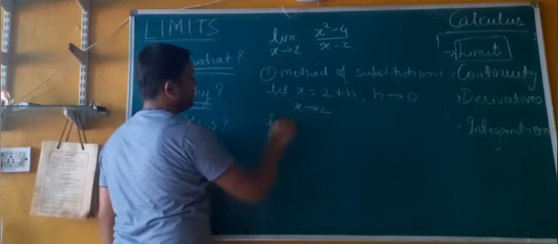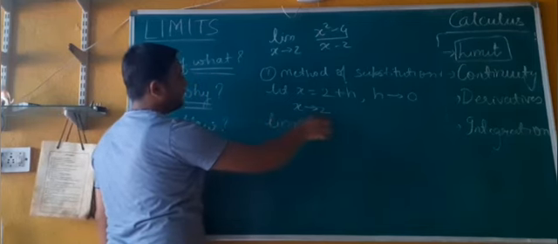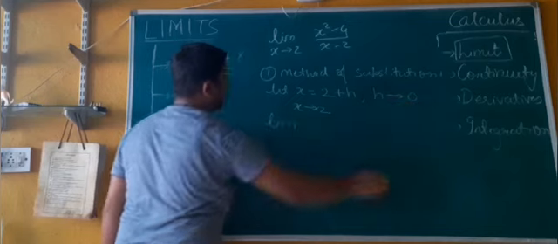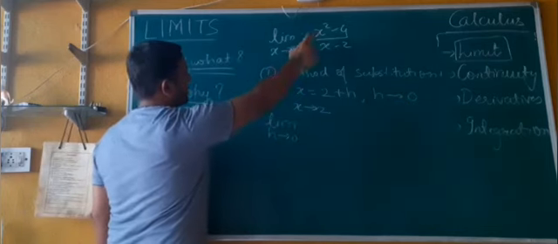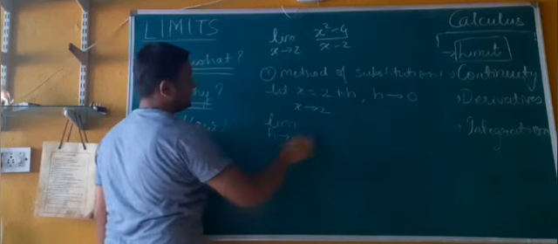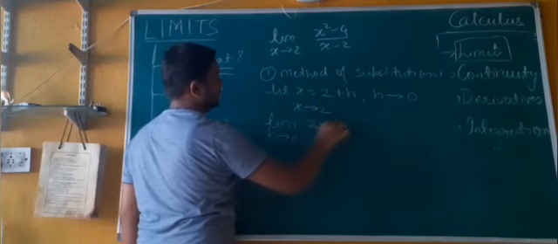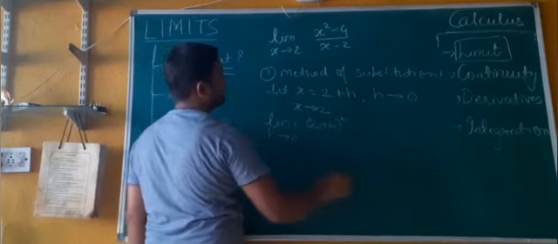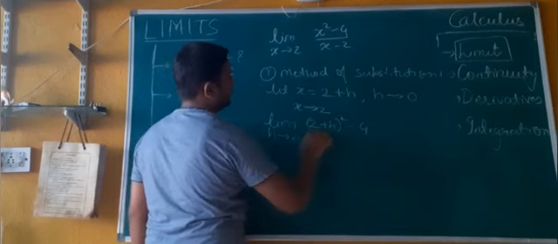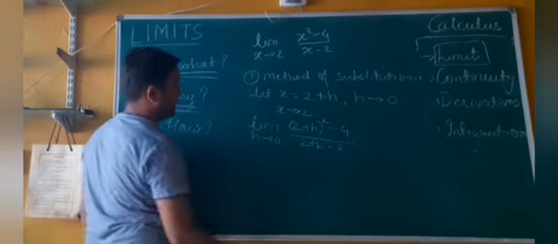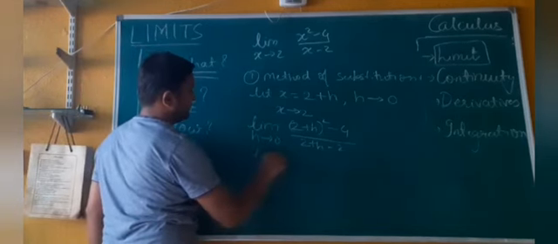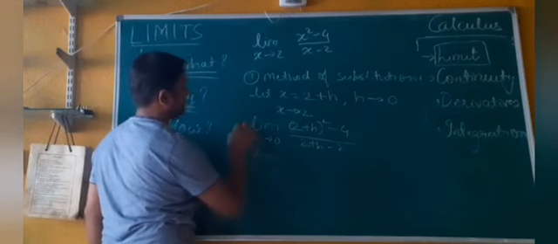So let's substitute this value in this limit. Now your limit becomes: instead of x tending to 2, we write h tends to 0. Instead of x, we write 2 plus h. So 2 plus h the whole square minus 4 upon h. Let's solve this. Limit h tends to 0.